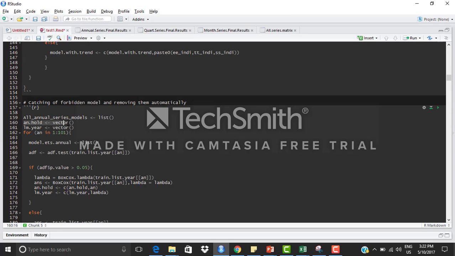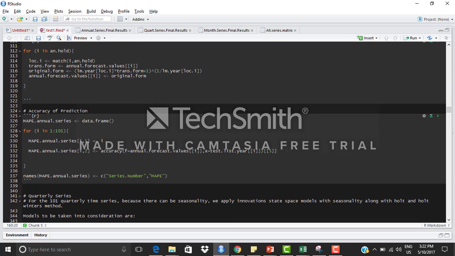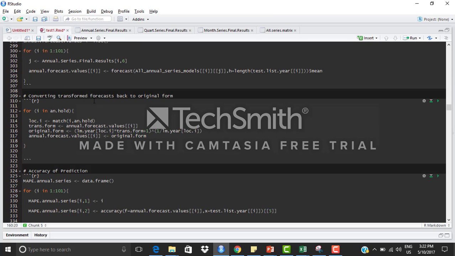I created an lm.hold, which is getting the series which are going through the Box-Cox transformation, and lm.hold is a vector which is keeping the values of the lambda for that particular series which is going under the transformation. So once everything is done, the transformed forecasts are converted back to the original form using this formula.